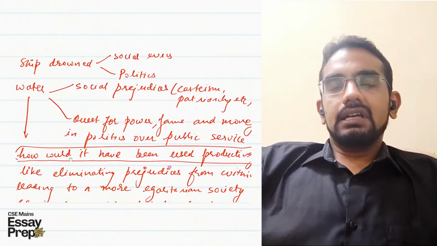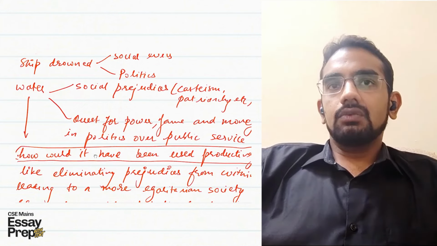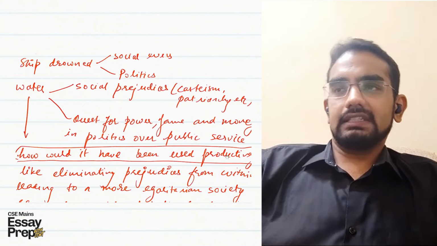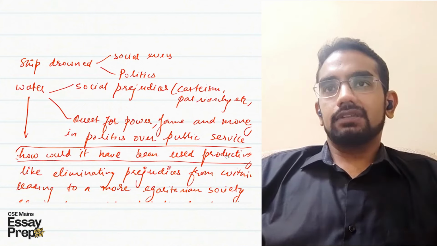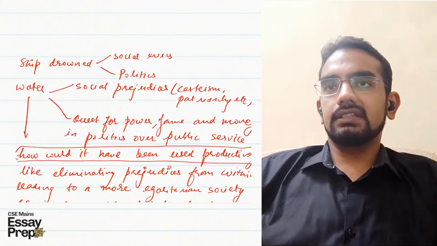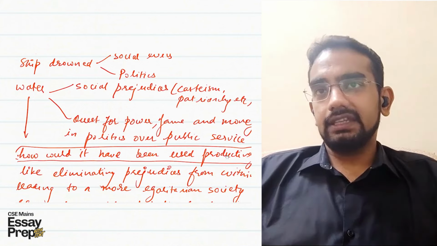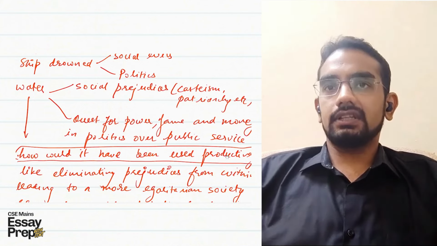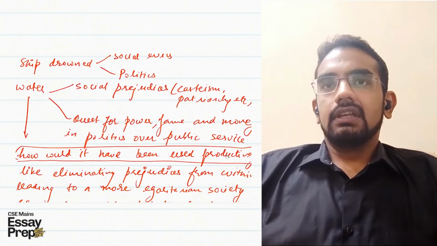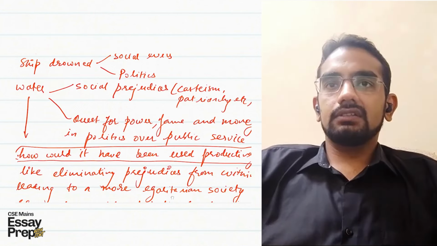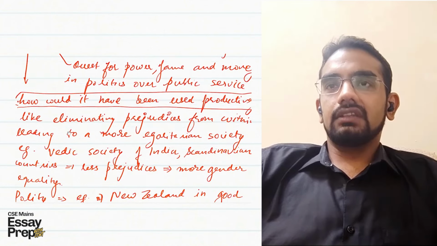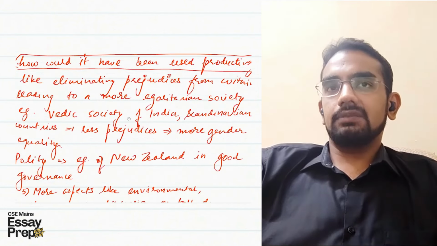Similarly, at the same time, I would have produced a counter example of how it would have been used productively. For example, I could have mentioned the Vedic age in which Indian society was free from these prejudices of casteism, patriarchy, etc. So that Vedic age has been mentioned as an egalitarian society. So if the water of negativity does not get in, then it is much better. So eliminating prejudices from within, leading to a more egalitarian society. That is what I mentioned, Vedic society.